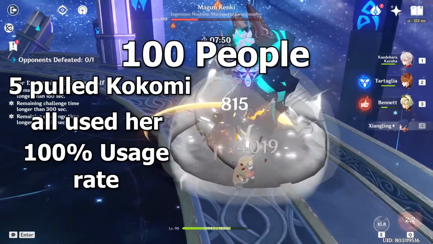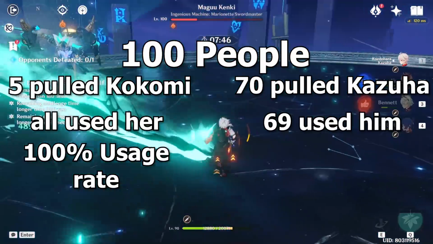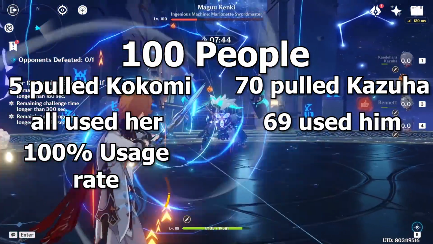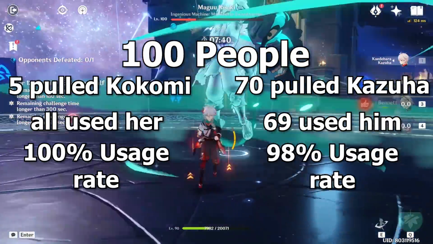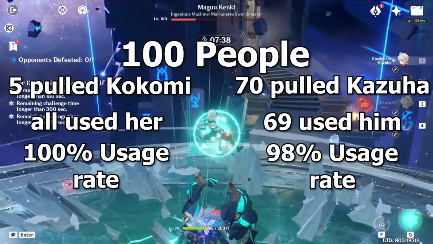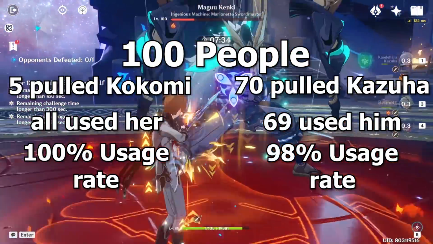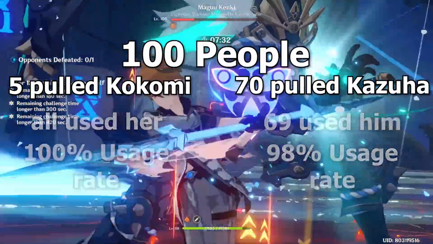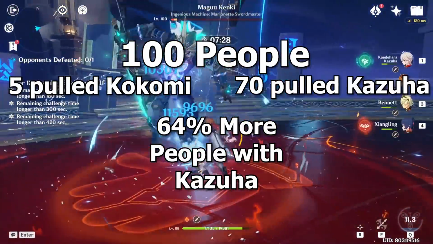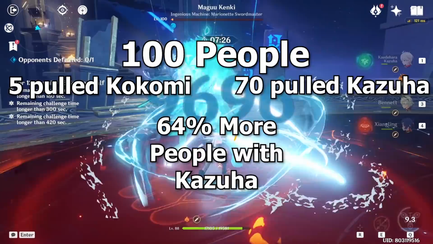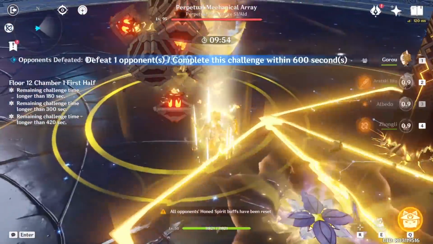On the other hand, if 70 people out of 100 chose to pull for Kazuha, but only 69 of them actually used Kazuha, in this case, Kazuha will have a 98% usage rate, which is less than the 100% rate that Kokomi has. Nevertheless, Kokomi and Kazuha are dramatically different characters, and actually in this example, there are exactly 64 more people using Kazuha than Kokomi, which is a 1,300% difference. And so you can see here that usage rate doesn't tell the entire story at all.